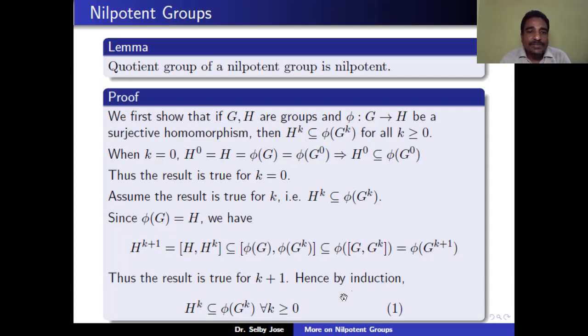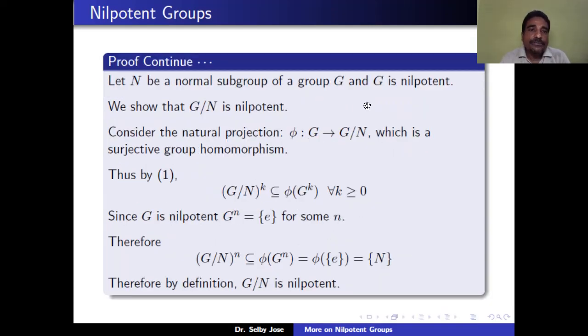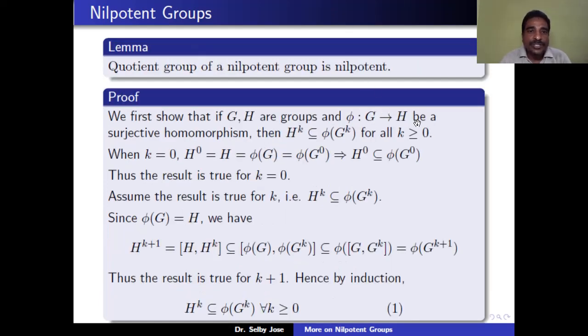So, using this, we can show that any quotient group of a nilpotent group is nilpotent. So, let G be a nilpotent group and N be a normal subgroup of G. Our aim is to show G mod N is nilpotent. Now consider the projection map phi from G to G mod N, which is a surjective group homomorphism. Therefore, by the previous result, if phi from G to H is a surjective group homomorphism, then Hk is contained in phi of Gk for all k greater than or equal to 0.